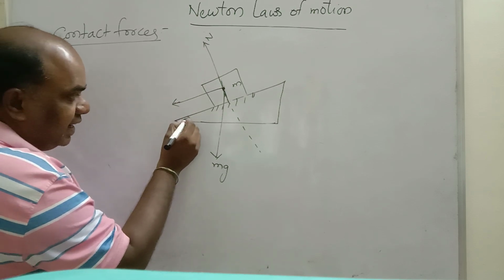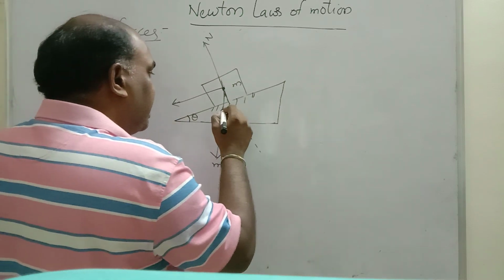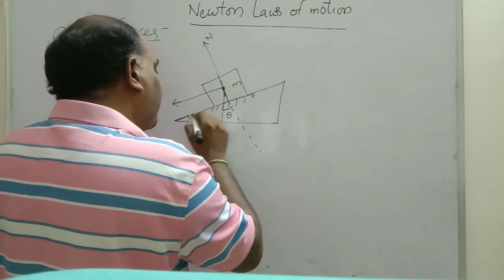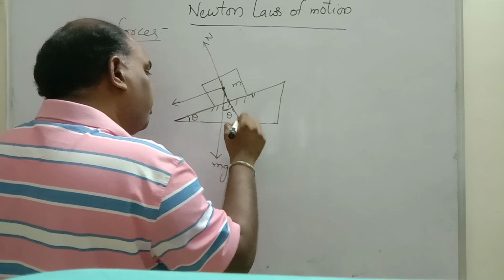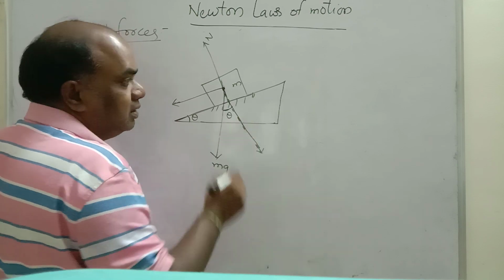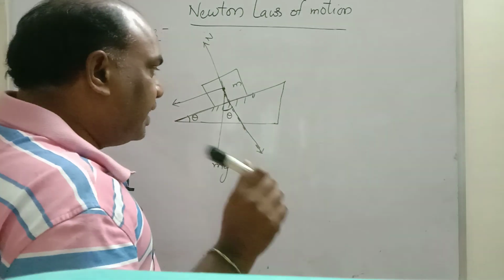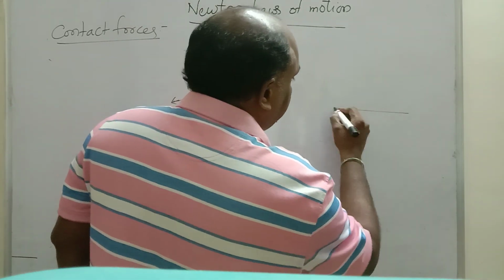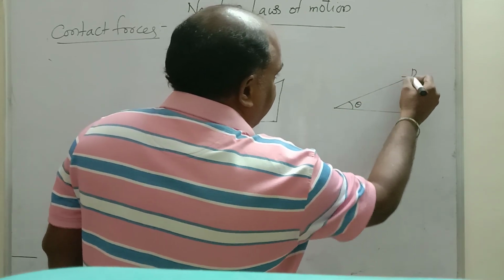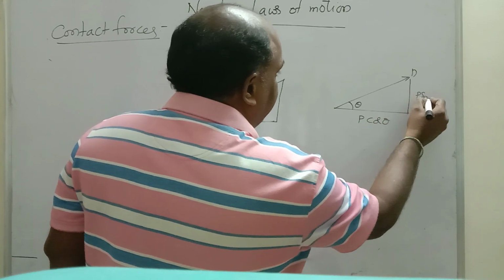Let us consider the angle between these two is theta. If this is theta, then automatically this angle also will be theta. No? Why? Because it is an inclined plane. If this angle is theta, this angle also will be theta. Now what will happen? We saw resolution of vectors, in the IIT Basics 1 video. Suppose it is theta, observe carefully, this is the P vector, then this is nothing but P cos theta. This is P sin theta.